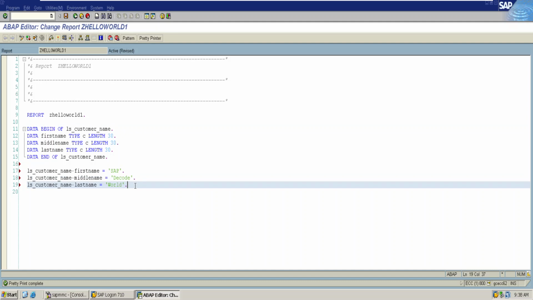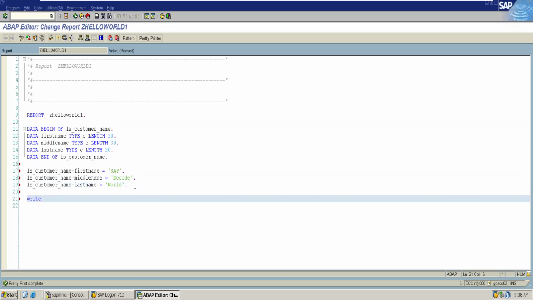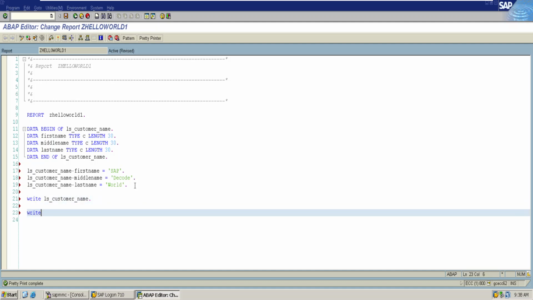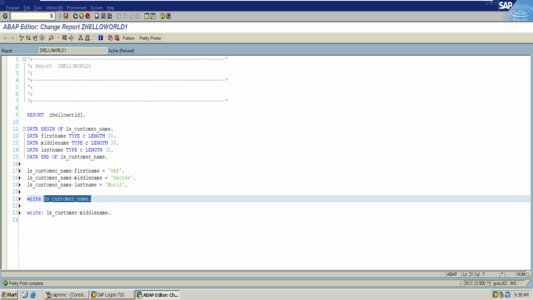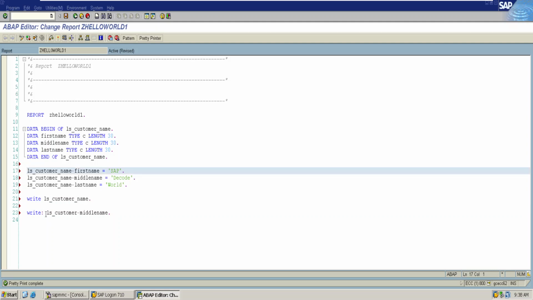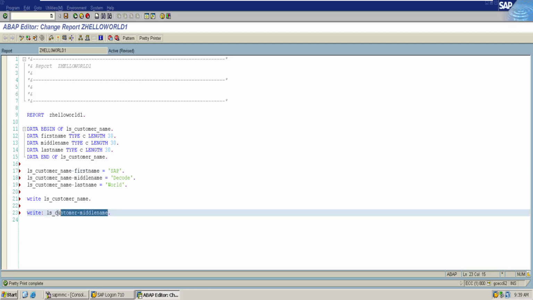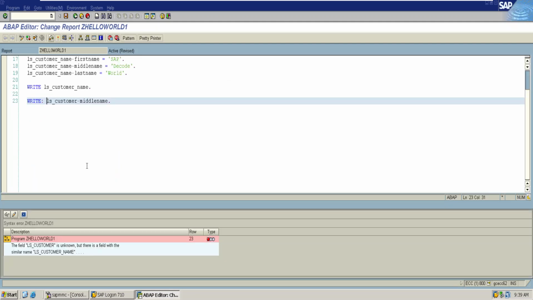We can write the entire structure that you want, or you can also write a specific attribute like middle name. Depending upon your requirement, you can either write an entire structure or you can write only a particular attribute on the screen. Let us check for any syntactical errors.